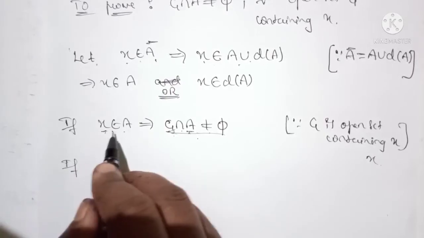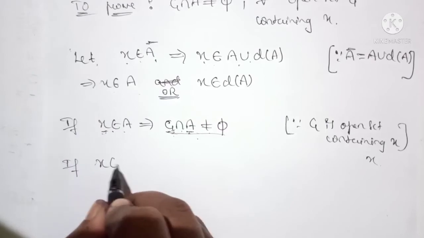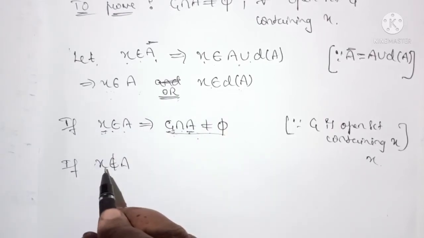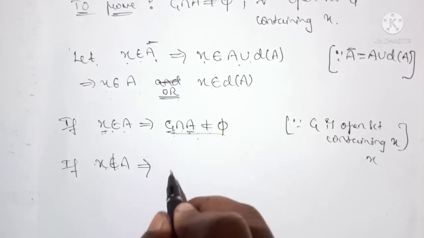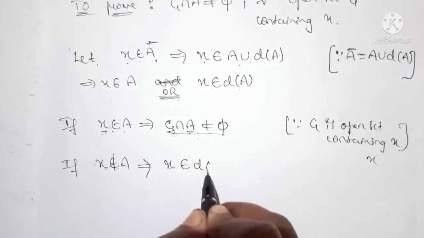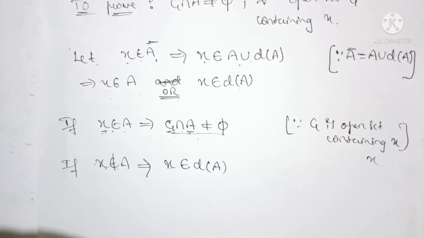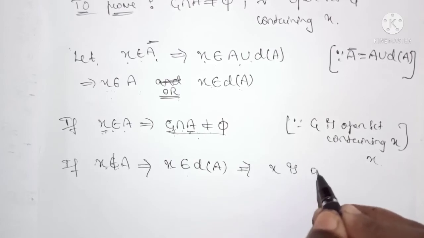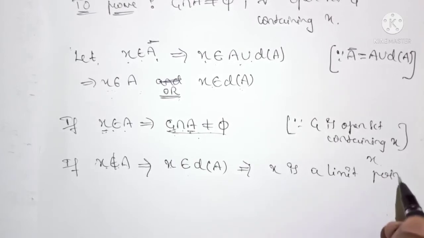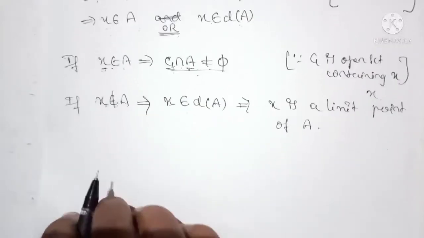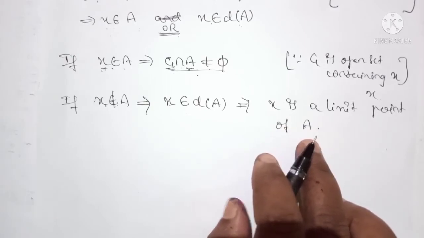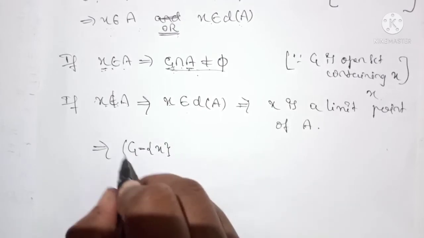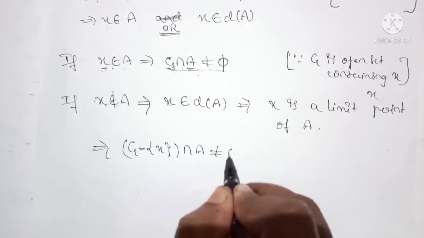Suppose this X does not belong to A, because we have here X belongs to A or X belongs to the derived set of A. Suppose it does not belong to A, it implies that X belongs to the derived set of A. Okay, so that means we can say that X is a limit point of A, because X belongs to the derived set of A means it is a limit point of A. By the definition of limit point, G minus X intersection with A is not equal to the null set.